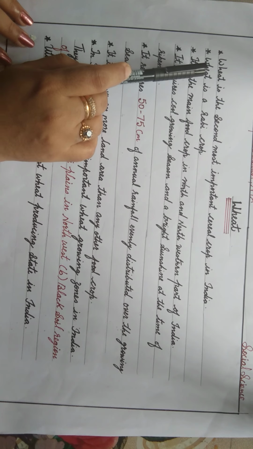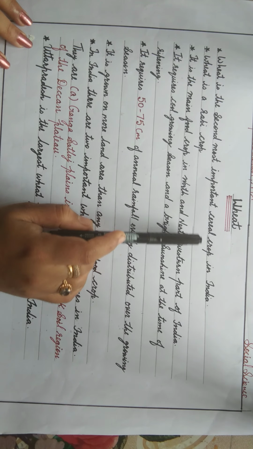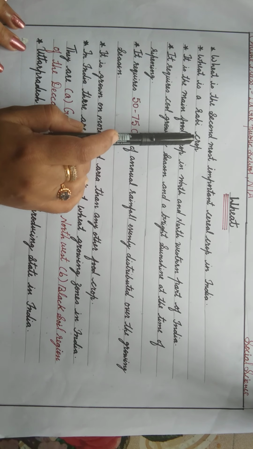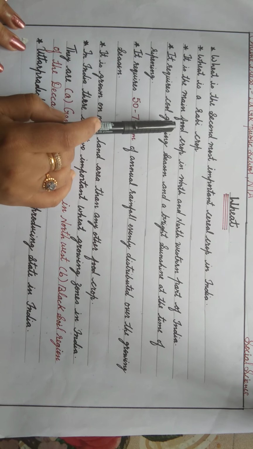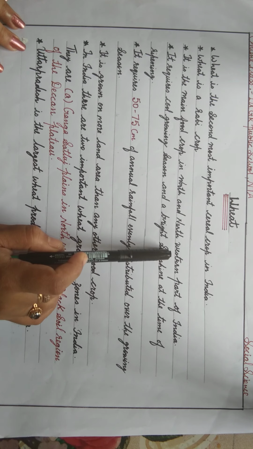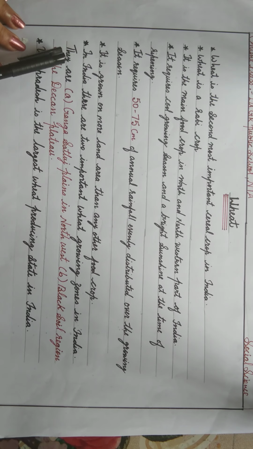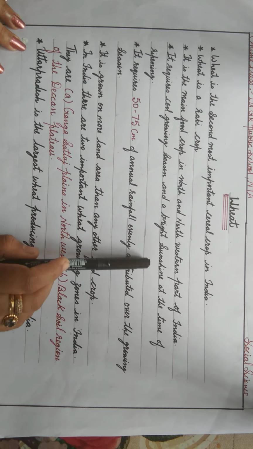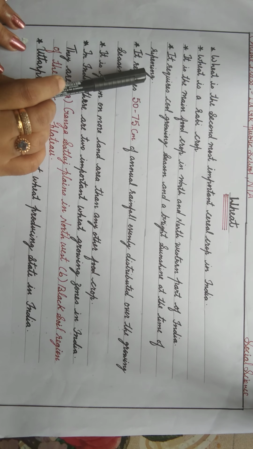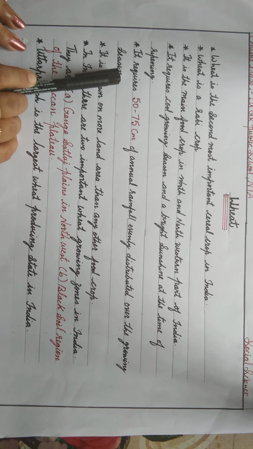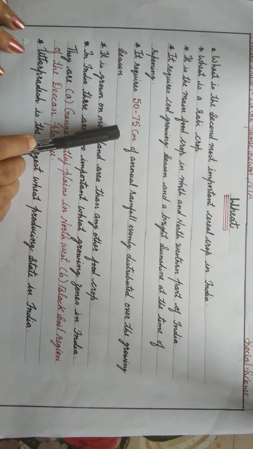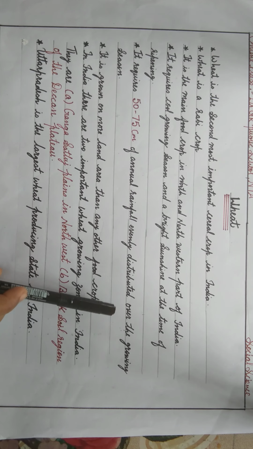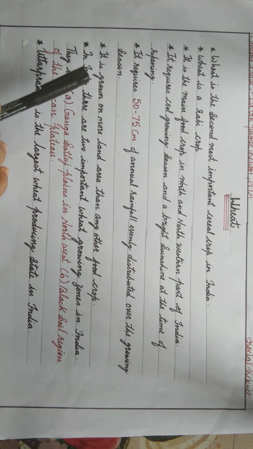So wheat is the second most important cereal crop in India. It is a rabi crop and the main food crop in north and northwestern parts of India. It requires a cool growing season and bright sunshine at the time of ripening, and 50 to 75 centimeter of annual rainfall evenly distributed over the growing season.